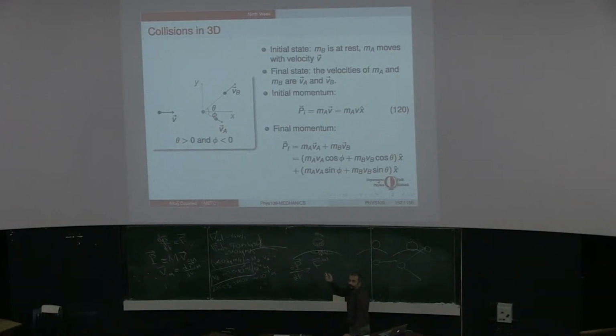This will be quite a general result. Now, if you start with one ball hitting the second ball, after the collision the two balls will be moving in different directions. So this is our system. What can we say about the momentum conservation in this system?